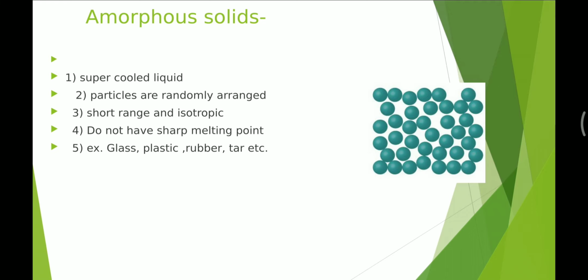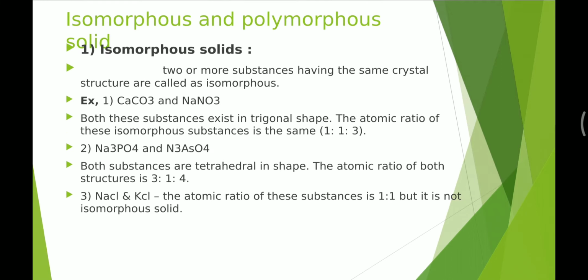There are two more types of solids, that is isomorphous solid and polymorphous solid. The first one is the isomorphous solid. Two or more substances having the same crystal structure are called isomorphous solids. Example: CaCO3 and NaNO3 have the same crystal structure, that is trigonal, and the atomic ratio of CaCO3 and NaNO3 is 1:1:3.